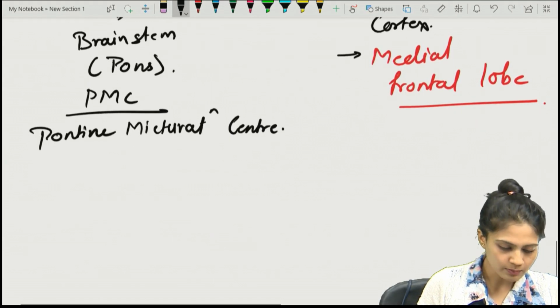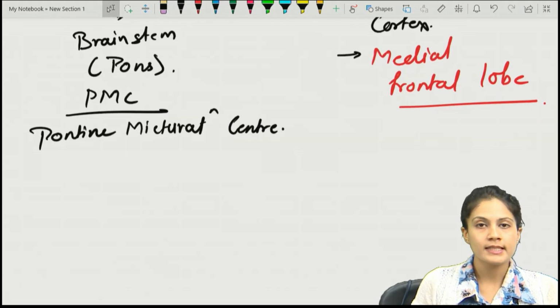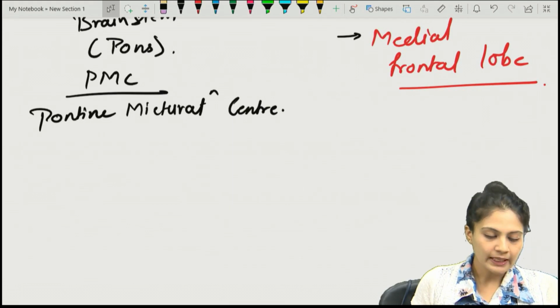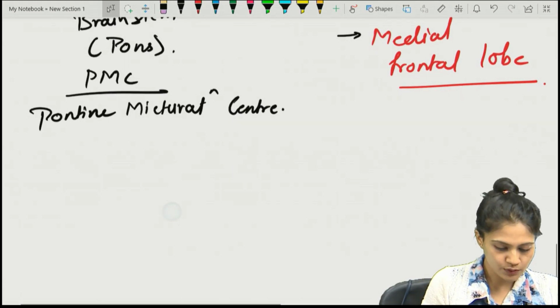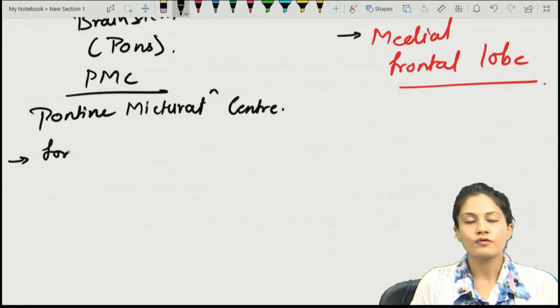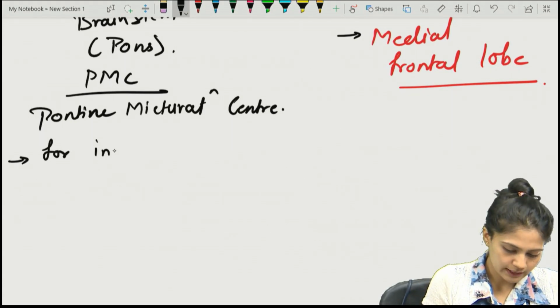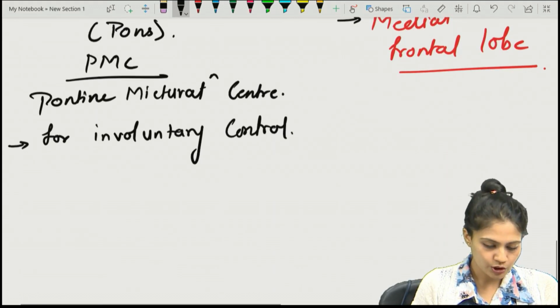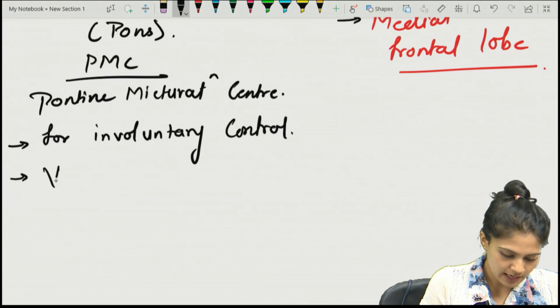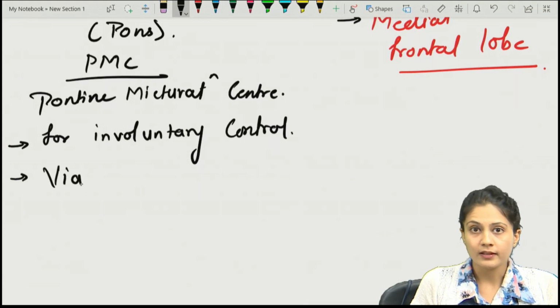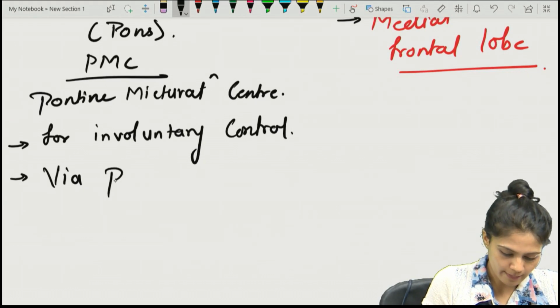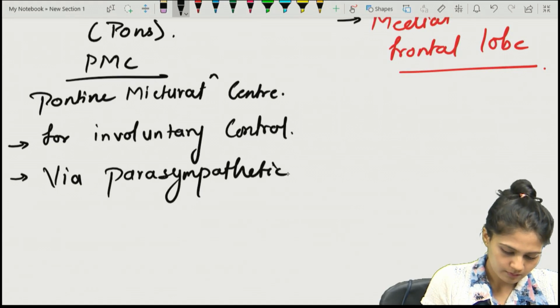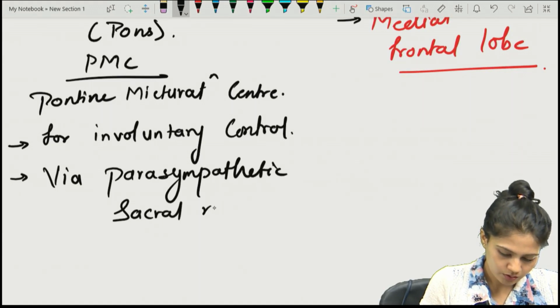Now let's see why the two different centers are required. The PMC, the Pontine Micturition Center, is for involuntary control of micturition. And how does it act? It acts via the parasympathetic sacral roots.